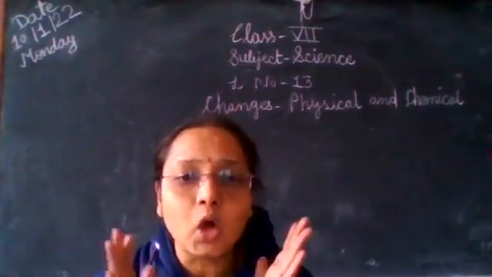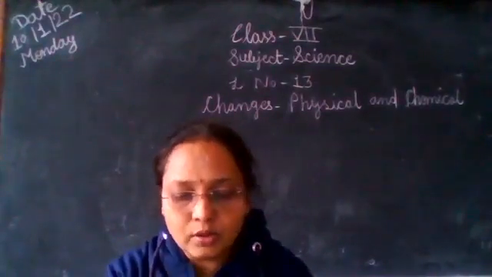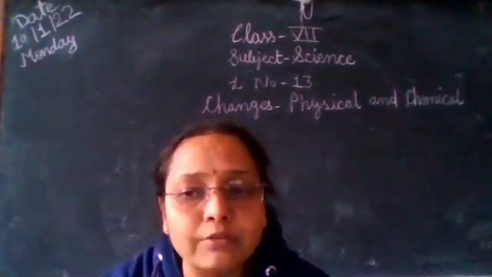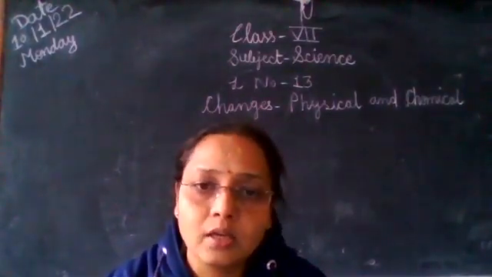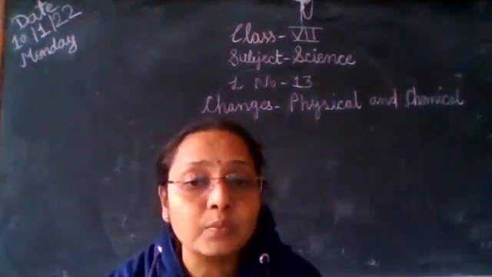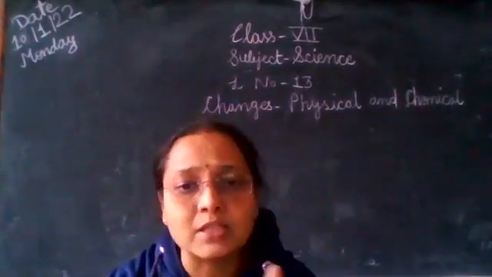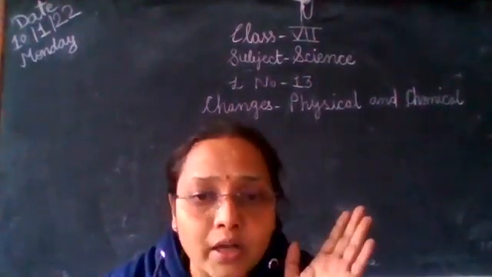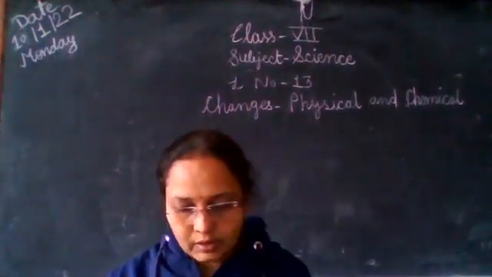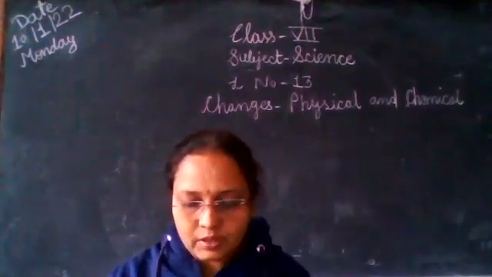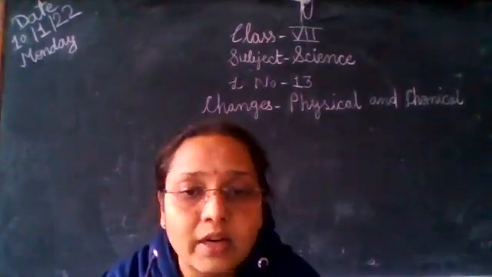Okay, then non-periodic change means the change that does not happen in a certain period of time is a non-periodic change. For example, occurrence of earthquake, eruption of volcano, they do not happen again and again after the same period. It happens once in a time. It's a non-periodic change. Okay. So these are the changes.